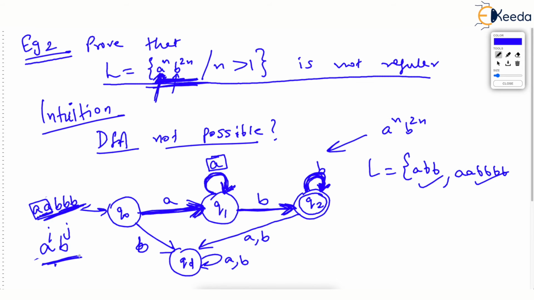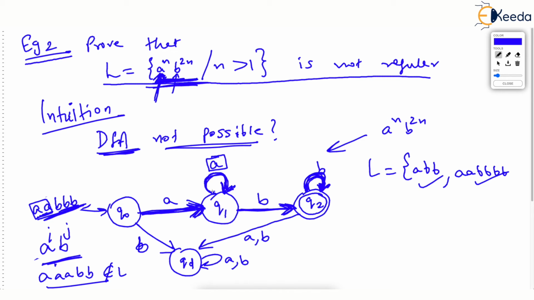Please try to understand. It will also accept the string which has 3 a's and 2 b's. Just check it. All these strings are not part of L. With some intuition like this, if you try to construct the DFA, you will ultimately know that DFA does not have memory. Just check my words.